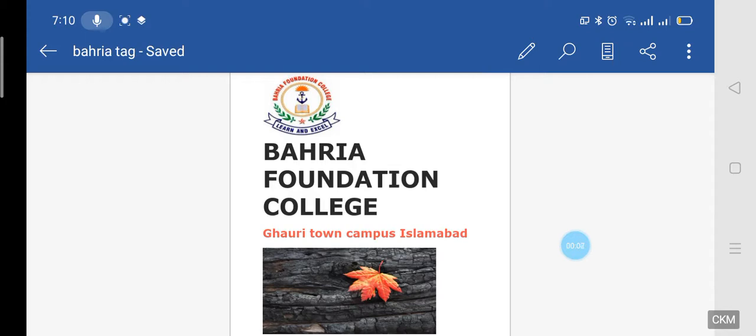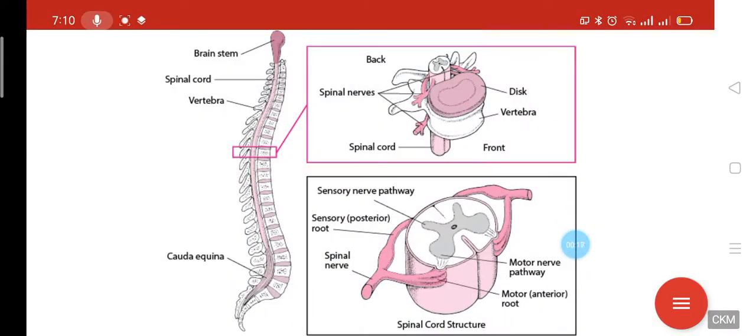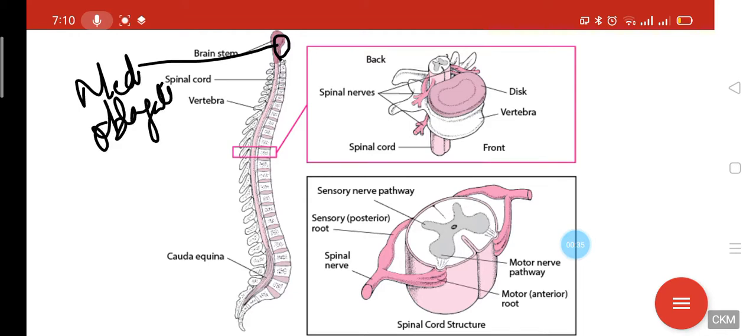Well, students, in this section we are going to discuss the spinal cord, like in the previous section we discussed the brain. So let's start. The spinal cord is a tubular bundle of nerves. It means that the spinal cord is made up of bundles of nerves and arises from the brain stem. If you remember, we discussed the medulla oblongata, a part of the hindbrain, from which the spinal cord arises, and it extends